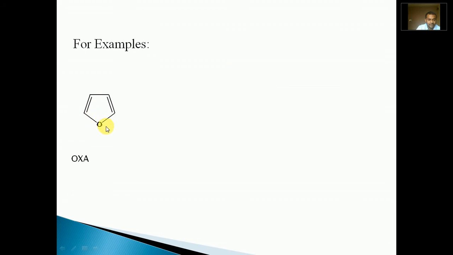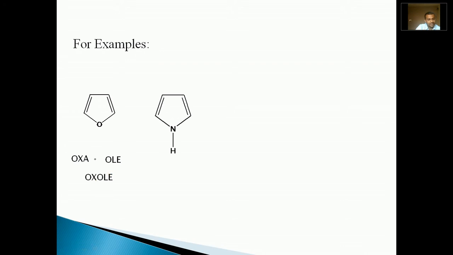For a 5-membered ring, the suffix is ole. Hence, by adding oxa and ole, the name becomes oxole. This is the IUPAC name of the 5-membered oxygen-containing aromatic compound. Hence, the IUPAC name of furan, the common name of this heterocycle, is oxole.